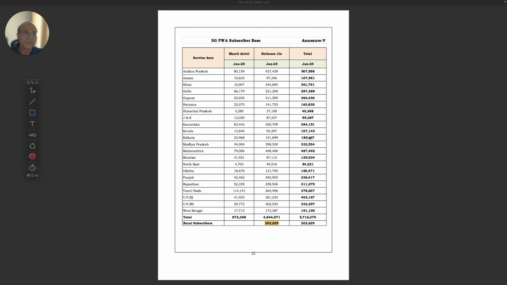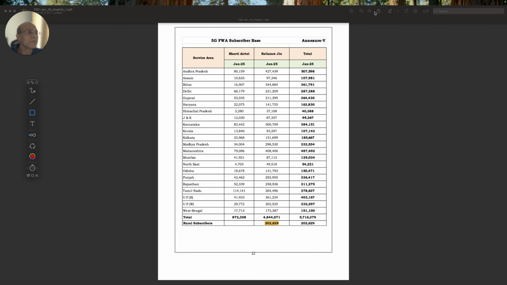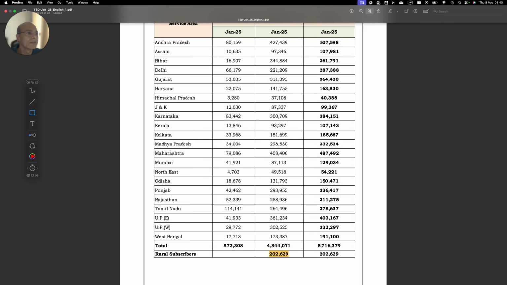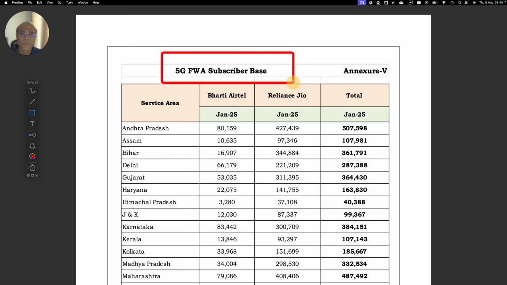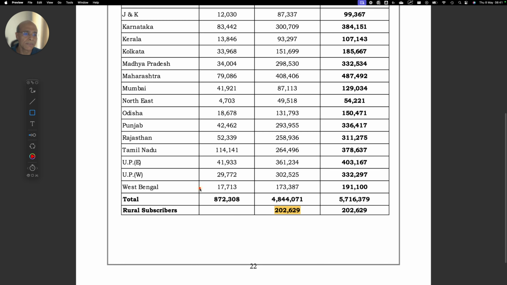Now friends, if you look at this chart, let me zoom in a bit so that you can get a very good picture of what is going on. This was the first time TRAI started reporting FWA, so we have the January data, but we don't have any trend because January was the first time FWA was reported. If you go down below, you will find that Bharti had around 872k subscribers, Reliance had around 4.8 million subscribers, and the total was 5.7 million subscribers. The rural subscriber count was around 202k, so the total was also 202k.